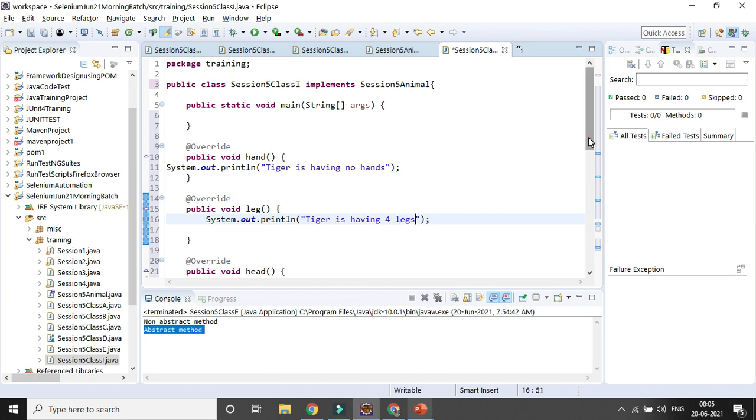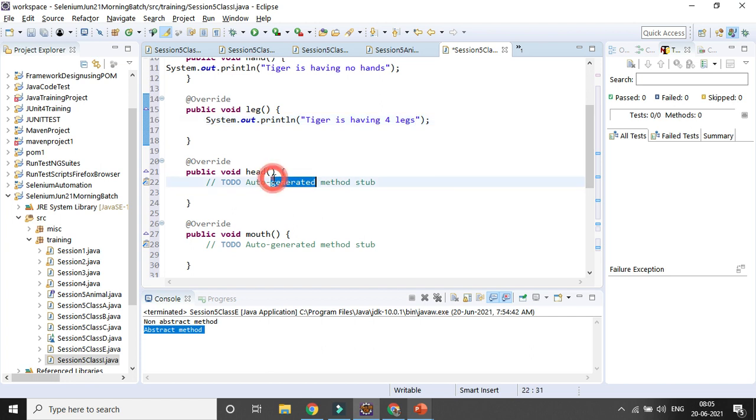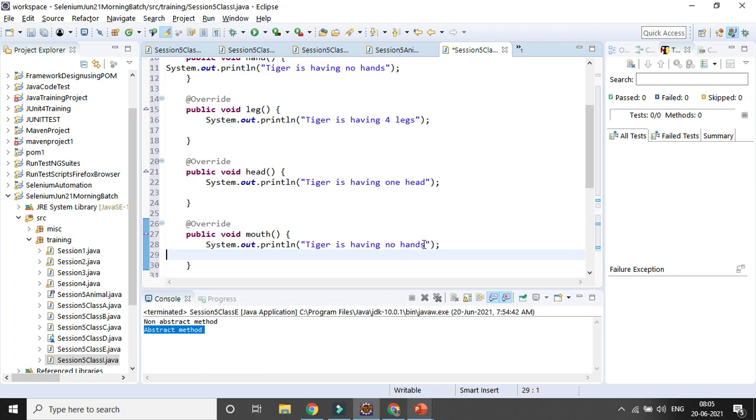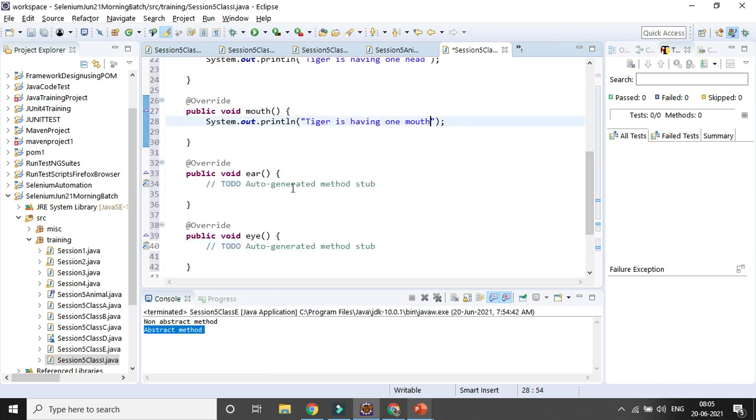It has 1 head. So that's why I can implement it now. The tiger has 1 head, then 1 mouth, similarly 2 ears, and also eyes. Tiger can have 1 eye.